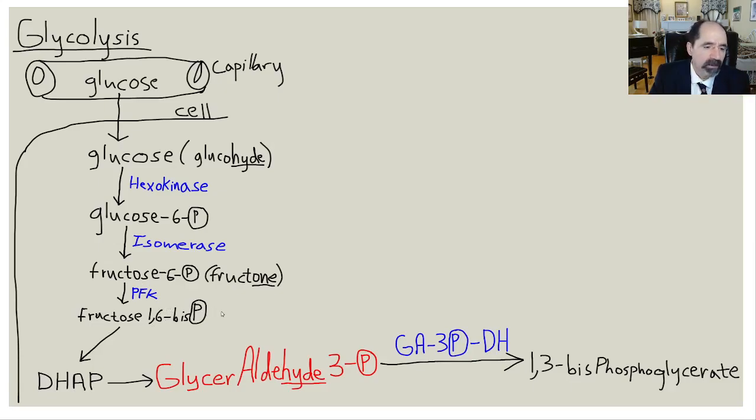But going on with our glycolysis, glyceraldehyde 3-phosphate is the key location because this enzyme right here, glyceraldehyde 3-phosphate dehydrogenase, is the one that gets inhibited. And when that's inhibited, everything before that is backed up. It's a major traffic jam in glycolysis. And whenever you have a large accumulation of a substrate way beyond its normal amount, you start running these unusual side pathways. And those play a major role in insulin resistance and diabetes.